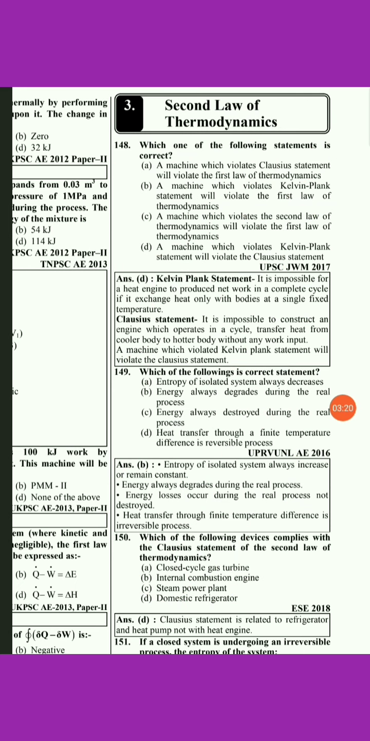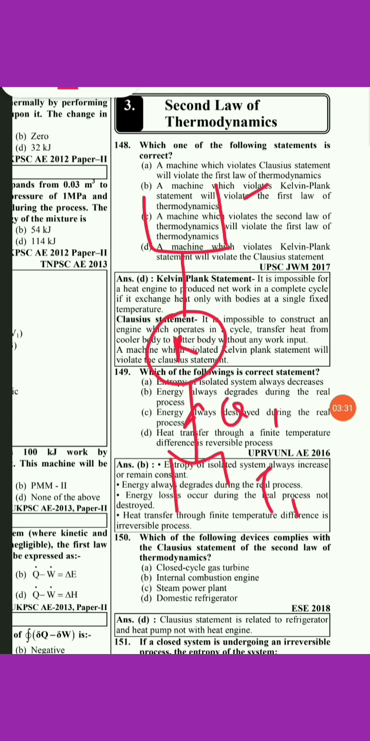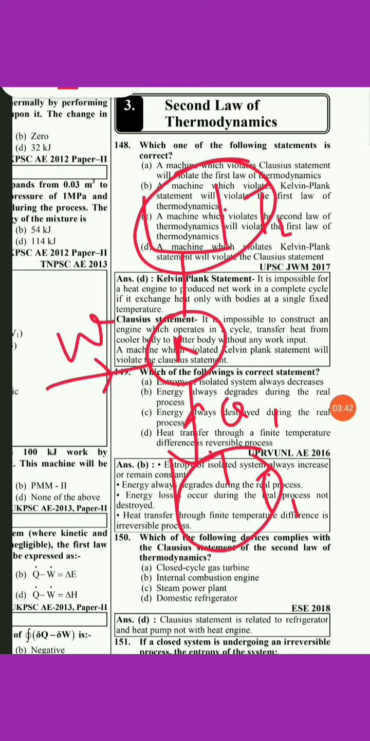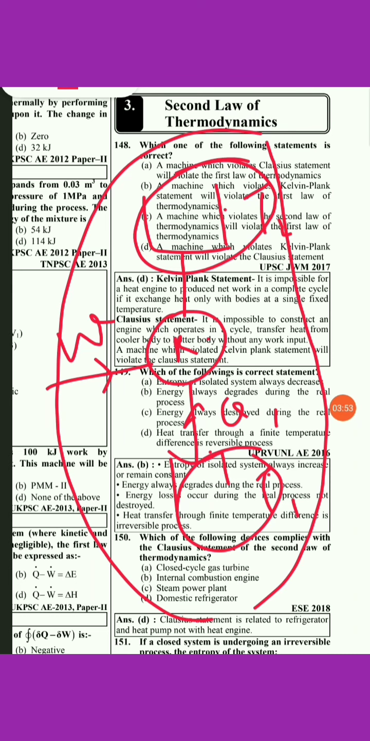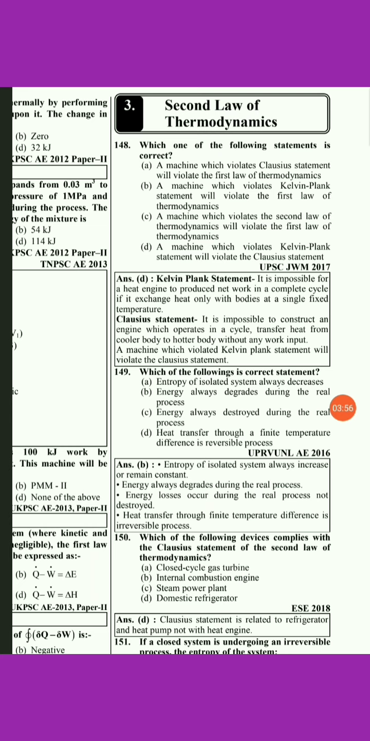Similarly, the Clausius statement tells us that any device, either a refrigerator or heat pump, will not transfer heat from a low temperature reservoir. Suppose this is a low temperature reservoir and this is a high temperature reservoir, and if you have to transfer heat from the low temperature reservoir to the high temperature reservoir, there must be some external aid necessary for any device, either a refrigerator or a heat pump. That is the Clausius statement, and both the statements tell us about the law of degradation of energy. So those are equivalent statements. So here option D will be the right answer.